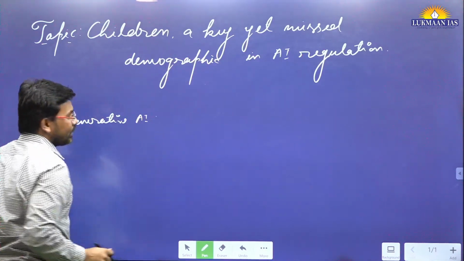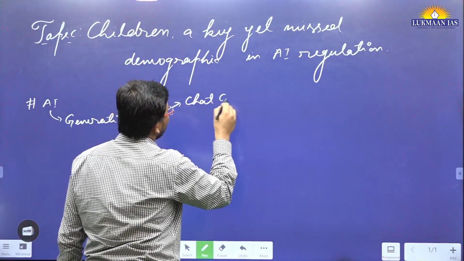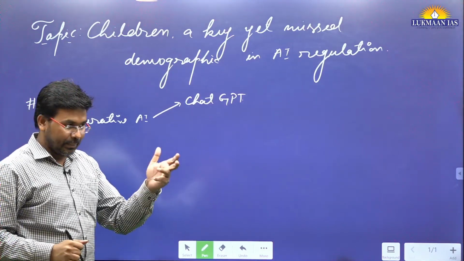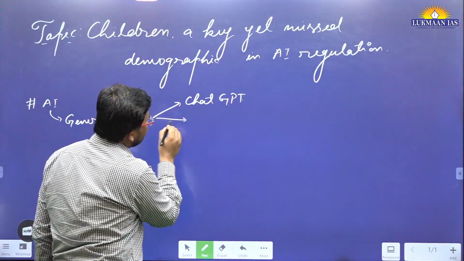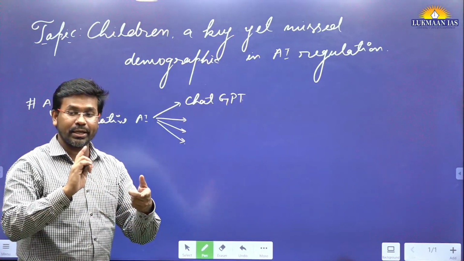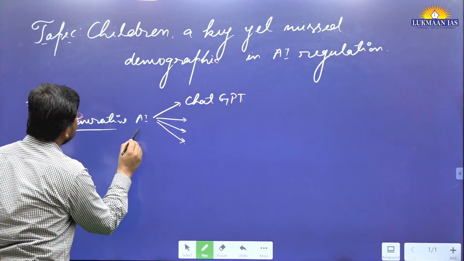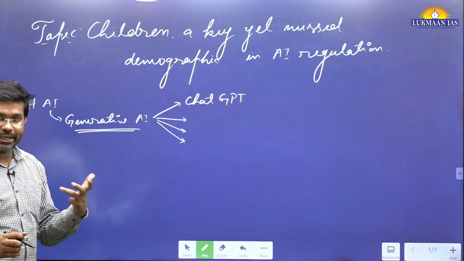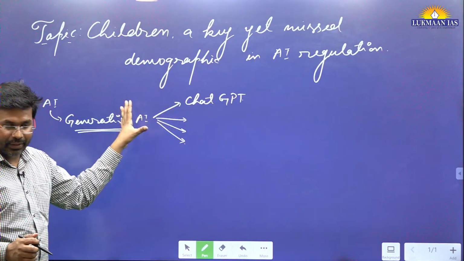Generative AI means there are various kinds of technologies. One of the technologies is ChatGPT. Using ChatGPT we can generate content, meaning it is able to give us answers in text format. Apart from this, there are other kinds of generative AI that are able to generate images and videos. Okay, so this is the era of artificial intelligence, where generative AI has caught the imagination of people.